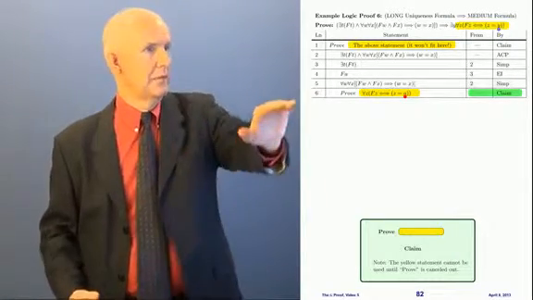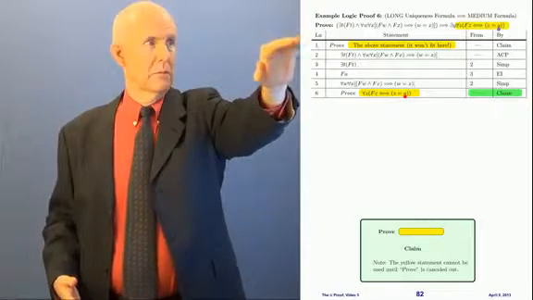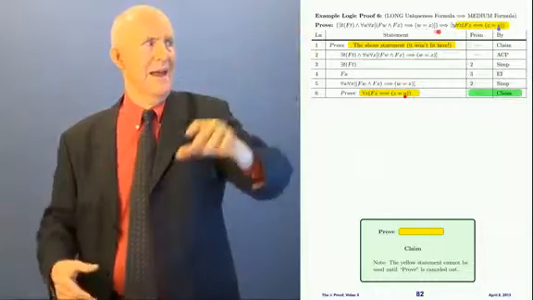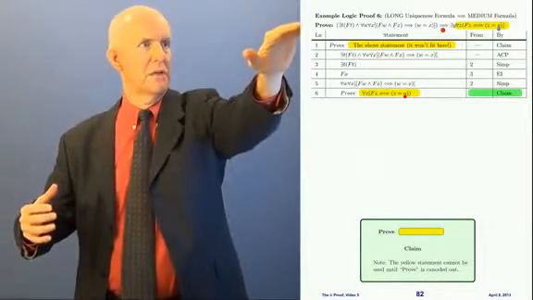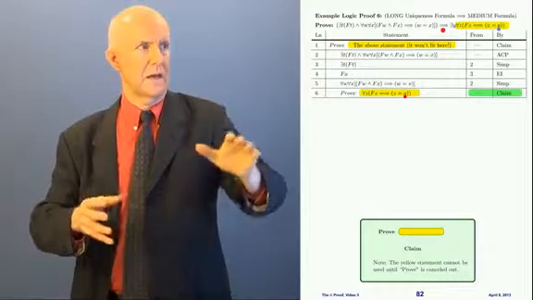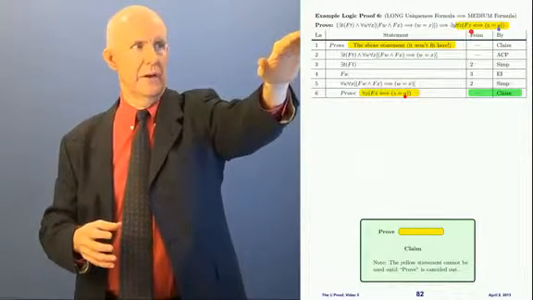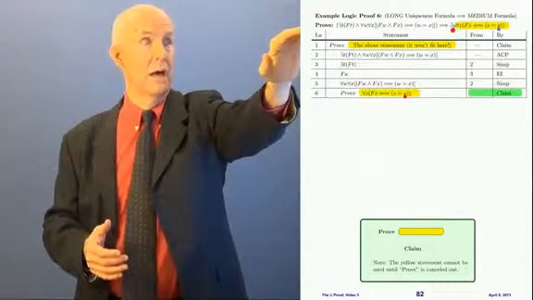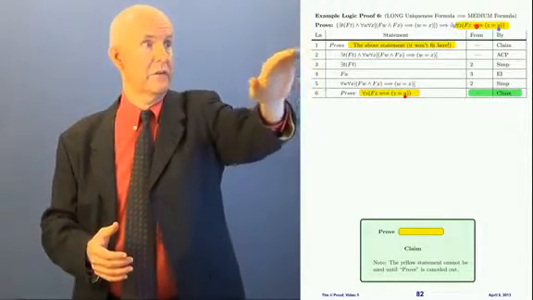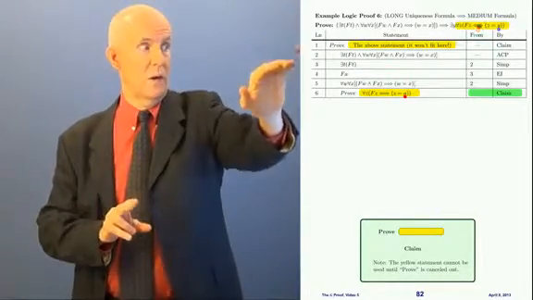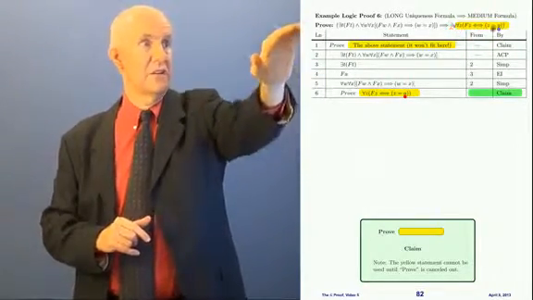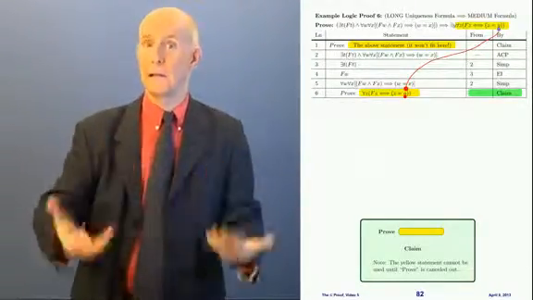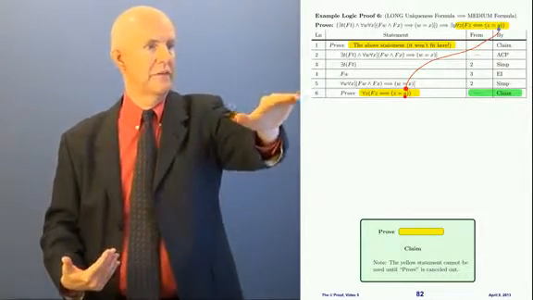Now, look here. Line 1, remember, is up there because I don't have room for it. If we look at the right-hand side, what we're trying to prove in the outermost proof here, we're trying to prove a conditional. And the right-hand side of that conditional I have mostly made yellow, but not all. I have not included the exists a y on the outside. So what I have here is the same as that, except that the exists a y is missing. The other thing that's changed is that what's a y here is an a down here. Now, why am I doing that? Well, that'll become clear as we move forward. Anyway, this is what I'm going to try to prove.